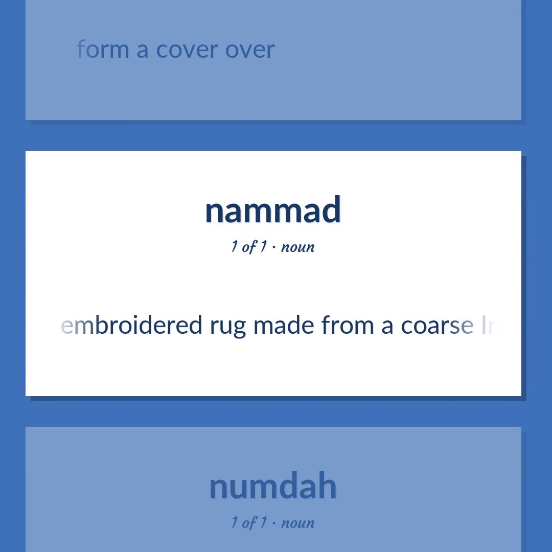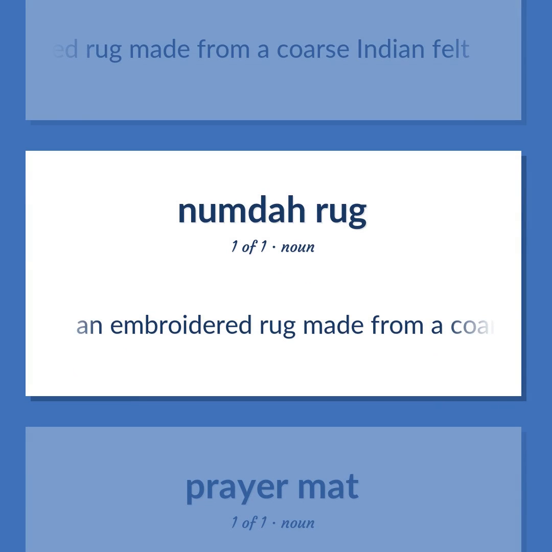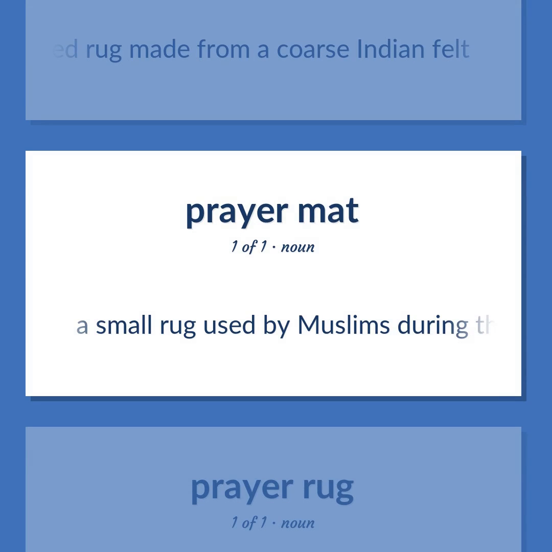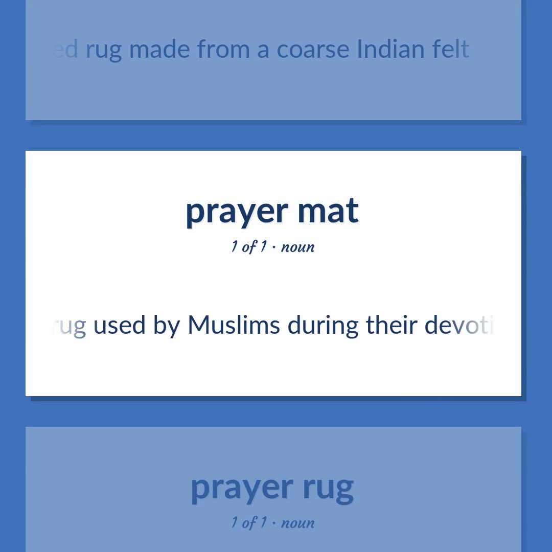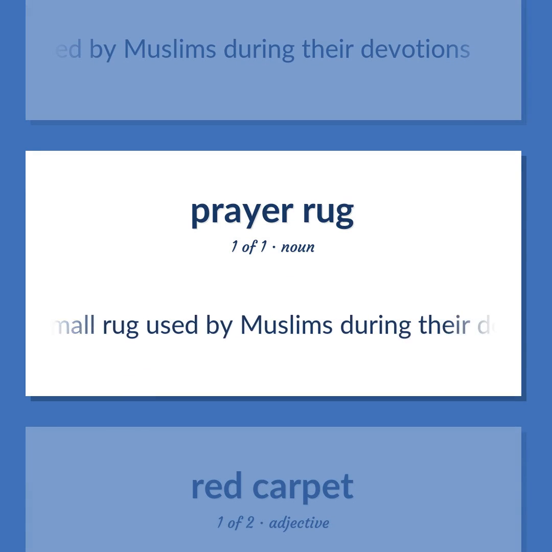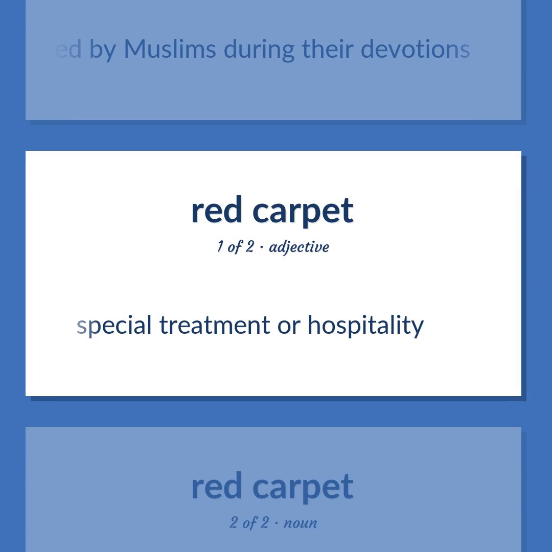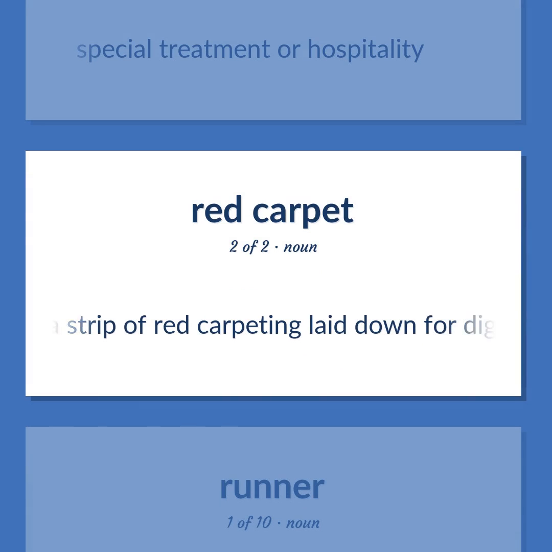An embroidered rug made from a coarse Indian felt. A small rug used by Muslims during their devotions. Special treatment or hospitality. A strip of red carpeting laid down for dignitaries to walk on.